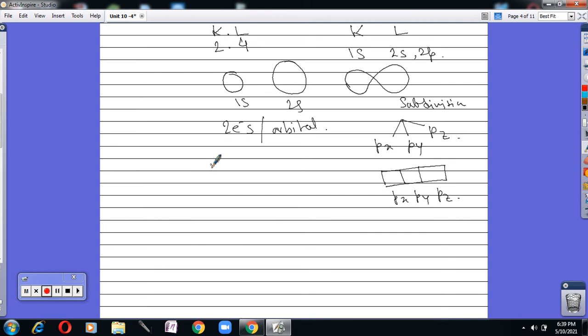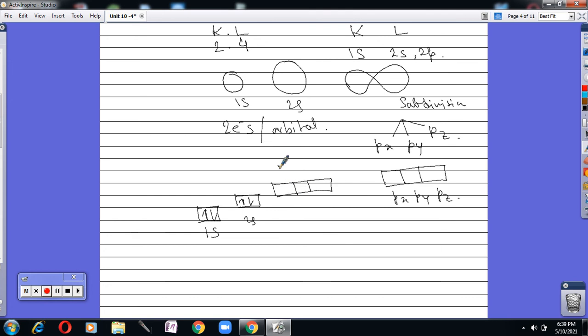Now carbon has 6 electrons. Out of 6 electrons, the 1s orbital will accommodate 2 electrons, clockwise and anti-clockwise. Similarly, the 2s orbital also has no subdivision, so 2 electrons will be here, clockwise and anti-clockwise. But 2p has 3 subdivisions, and each can accommodate 2 electrons.